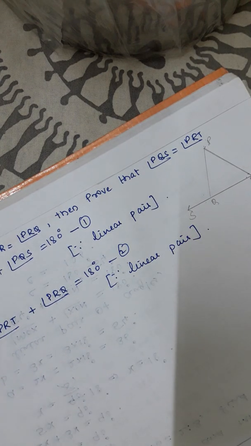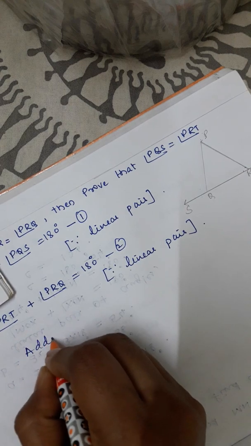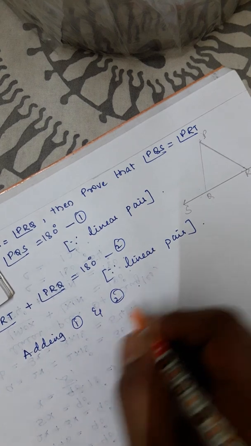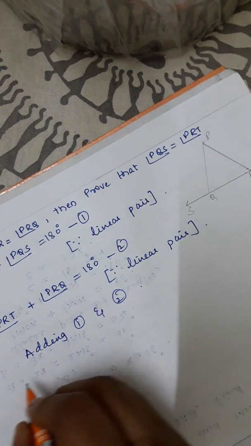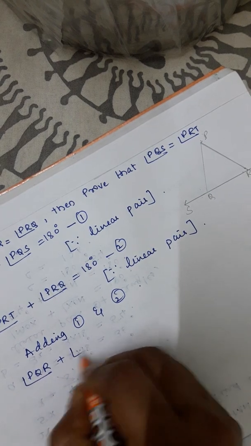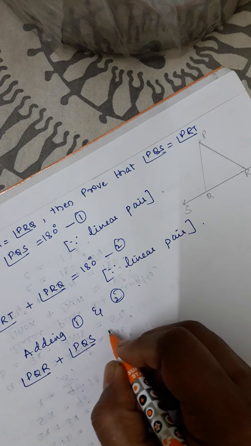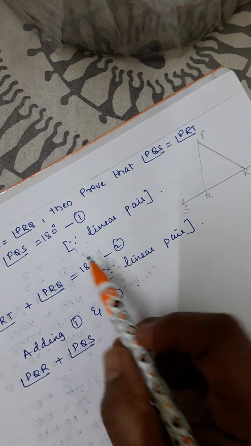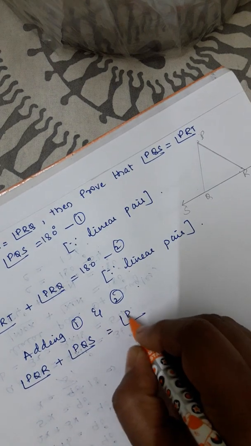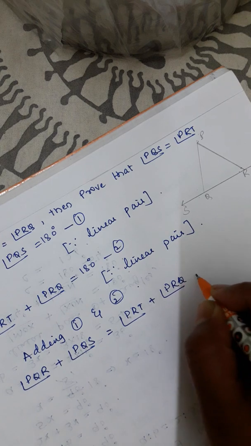So now adding equations 1 and 2, what will you get? PQR plus PQS, as the RHS are equal, the LHS will be equal. So that is equal to PRT plus PRQ.